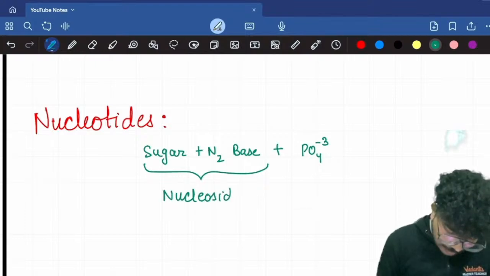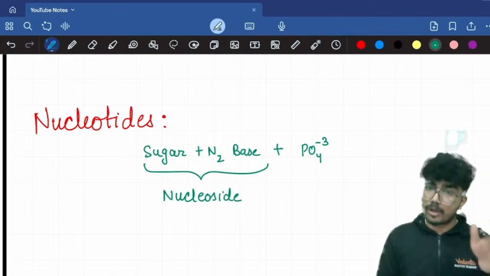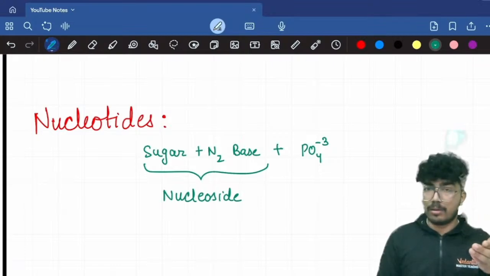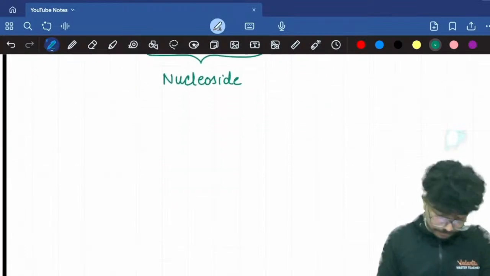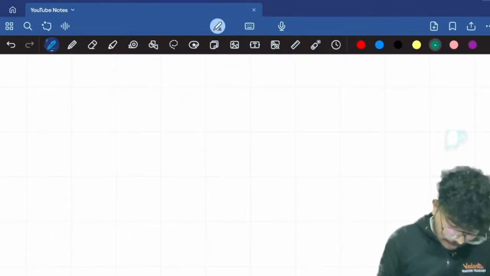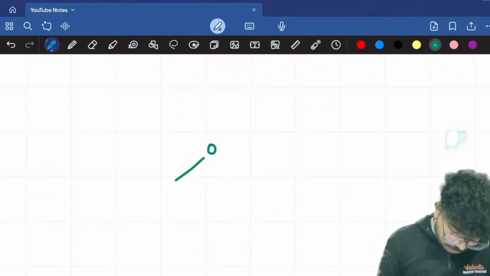To the nucleoside, the phosphoric acid or phosphate group is added, and an ester bond is formed. That will be the nucleotide. Again, if I have to draw the structure, I'm making a ribose sugar for you.